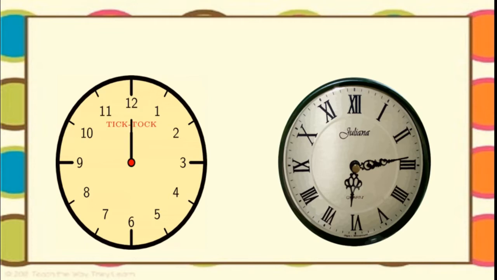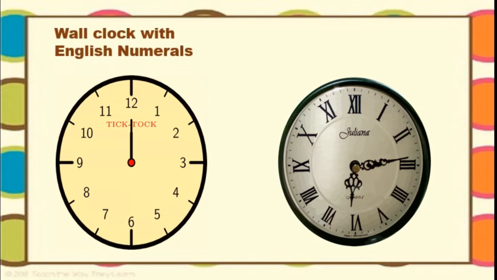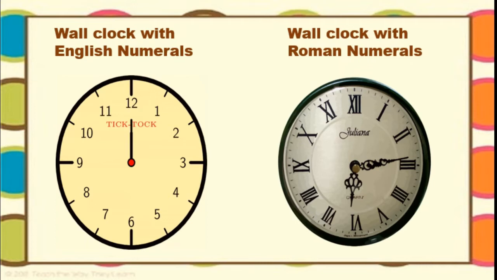And I know that you can read the time very well. Now, in the first watch, the numbers are in English numerals. And in the second wall clock, the numbers used are nothing but Roman numerals.